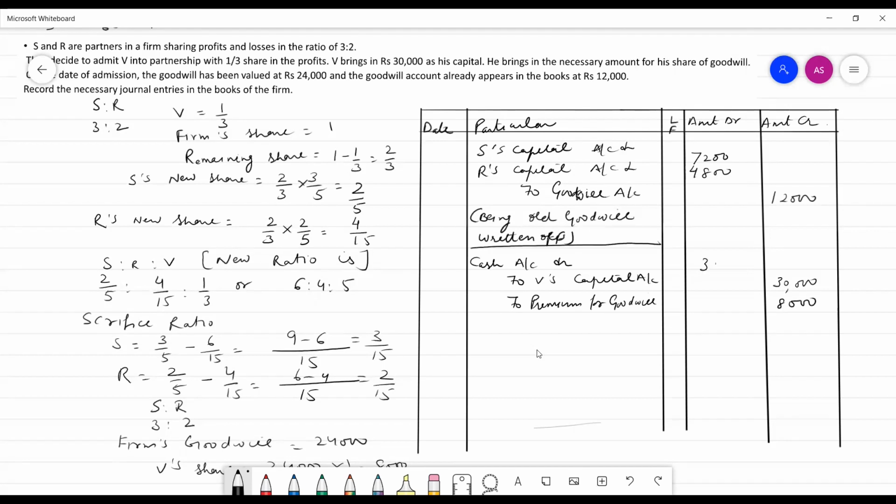The total amount is 38,000. Being new partner brings capital and premium for goodwill.